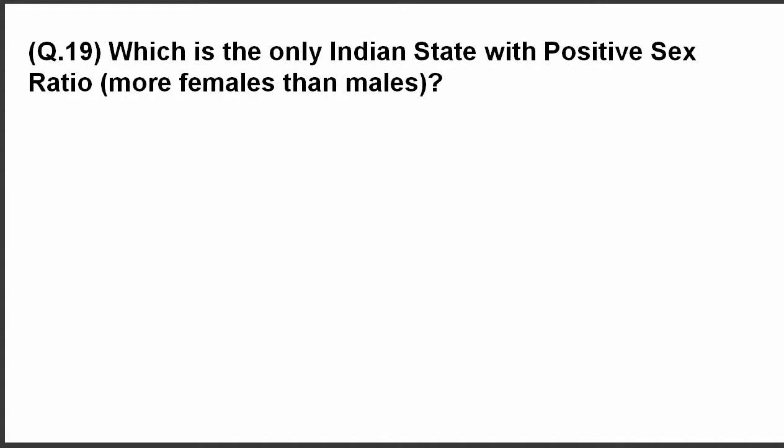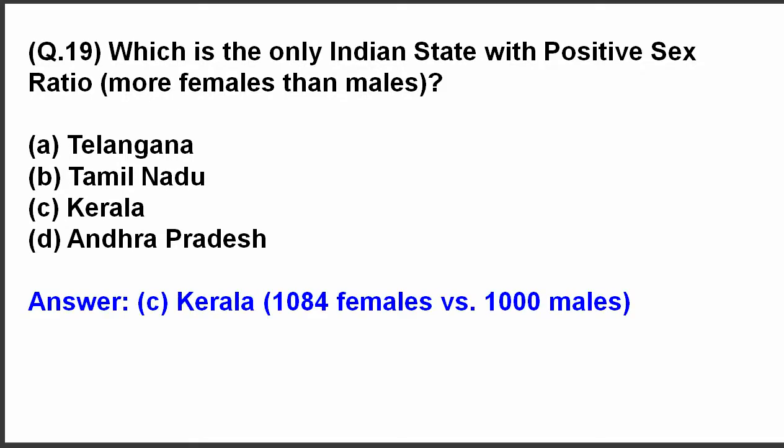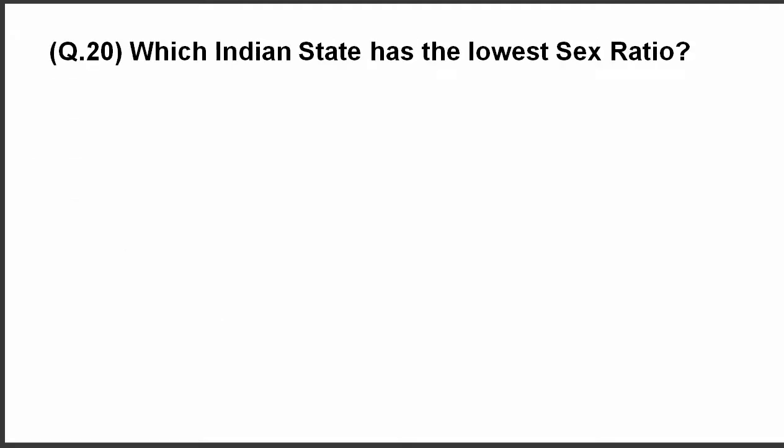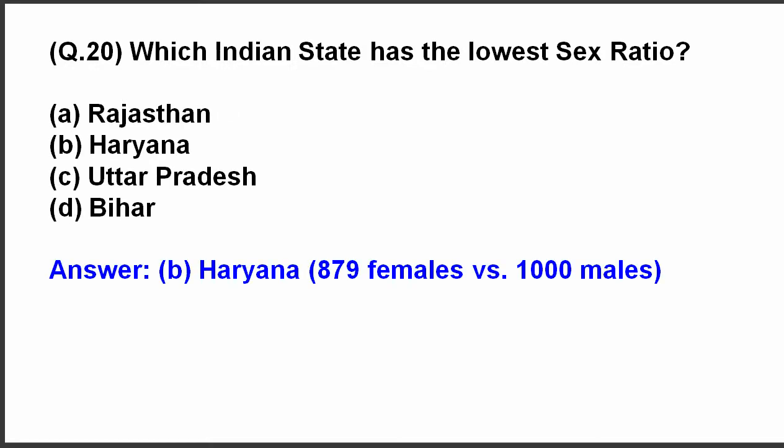Question 19. Which is the only Indian state with positive sex ratio? It means more females than males. Here are the options. The correct answer is Kerala, where there are 1084 females versus 1000 males. Question 20. Which Indian state has the lowest sex ratio? The answer is Haryana, where there are 879 females versus 1000 males.